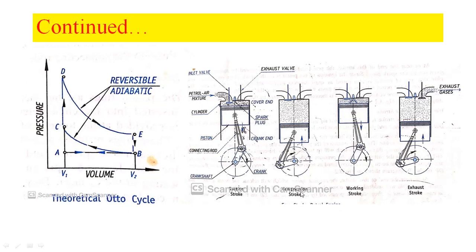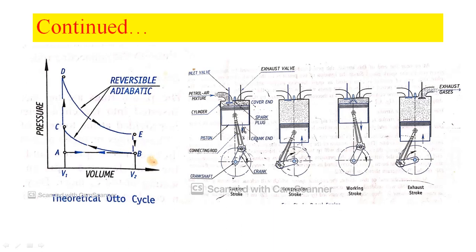It means 4 strokes are required, such as suction stroke, compression stroke, working stroke, and then exhaust stroke. So let us begin with the suction stroke. At the beginning of this stroke, the inlet valve is open, the exhaust valve is closed. As you see in this diagram, the inlet valve is open and the exhaust valve is closed. The piston moves from cover end to crank end.